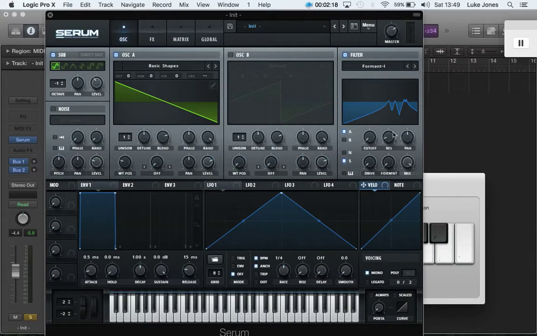Now we need to modulate this and the resonance to really bring out that effect. So you take LFO1, drag it to the cutoff. And now this part is really up to you. It's about experimenting to find what you think works best. And then LFO1 and drag it to the resonance. Now I found that it worked best kind of like this. And put the drive up just a little bit.